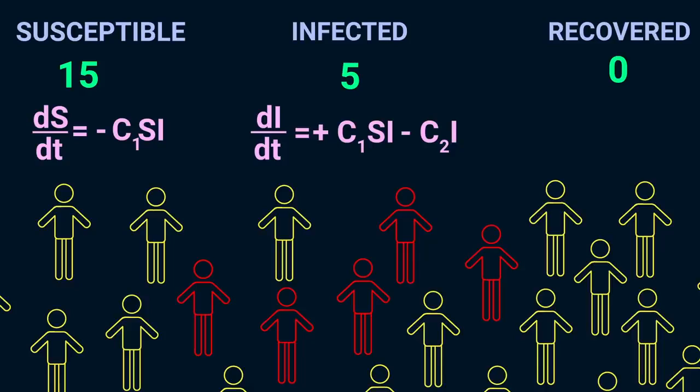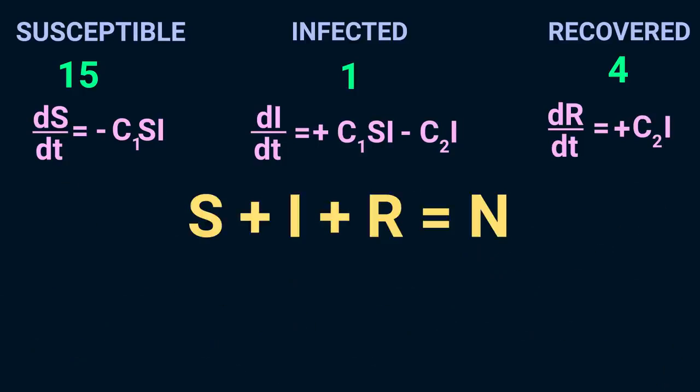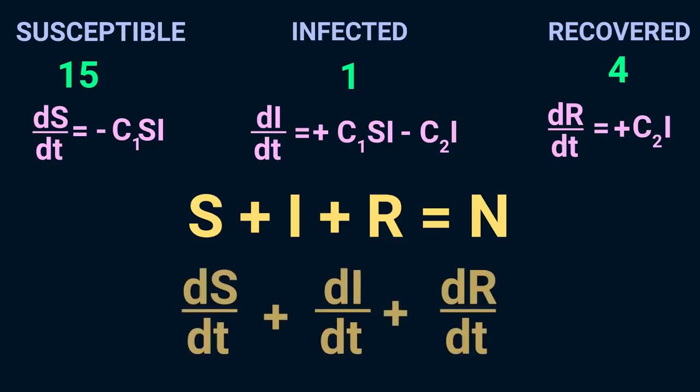If medicine is released that speeds up recovery by 50%, then that constant goes up and people are quicker to leave the infected pile and become recovered. The rate of change of those who have recovered can only be positive or zero, and it's that same constant times I. You'll notice in this model that we kept the population constant, so the sum of the three categories was always the same, meaning the rates of change should add to zero as they do.